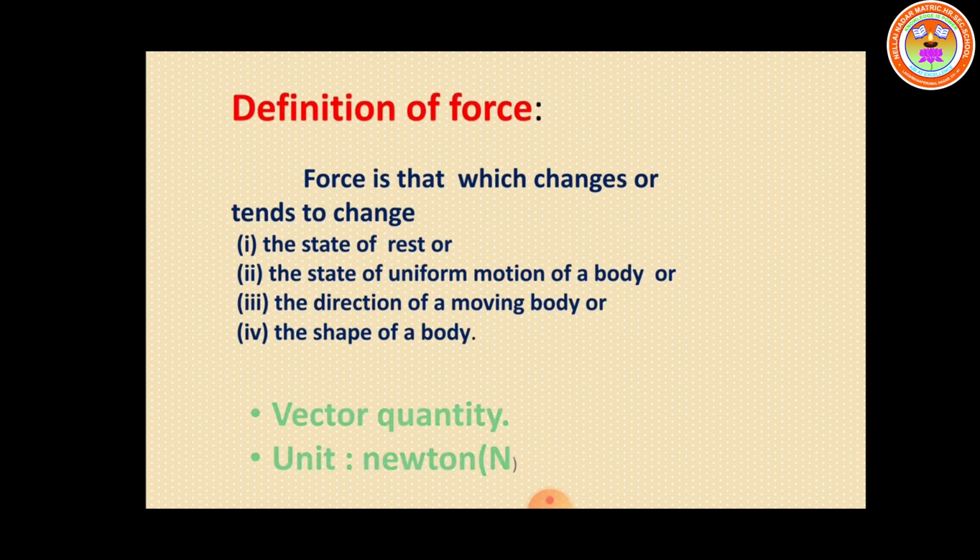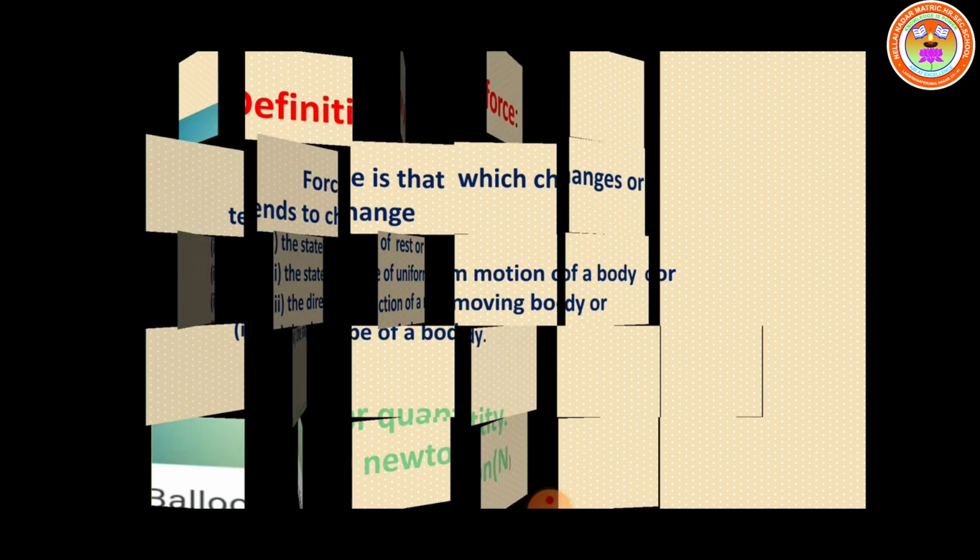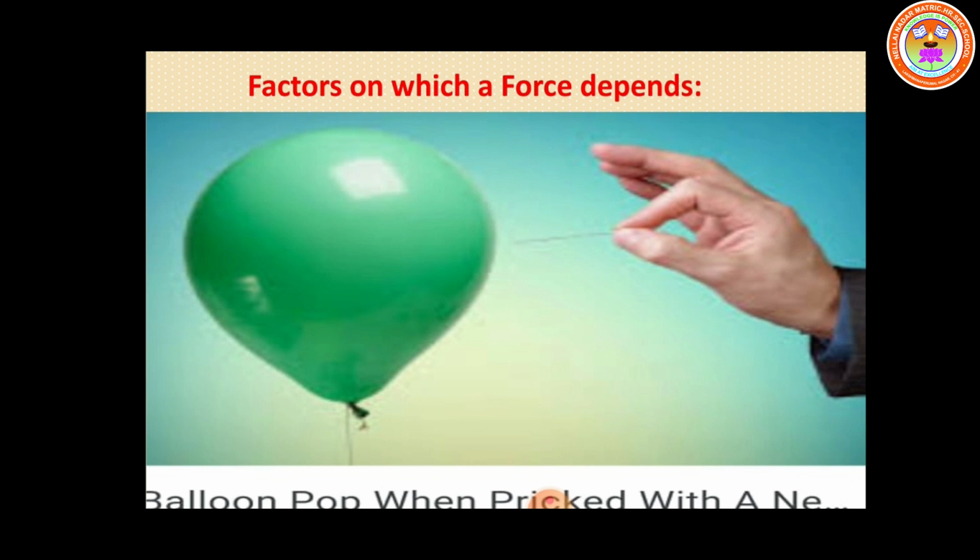When force is applied on an object, some effects happen. You have studied the effects of force so far. Now we are going to study the factors on which the effect of a force actually depends.